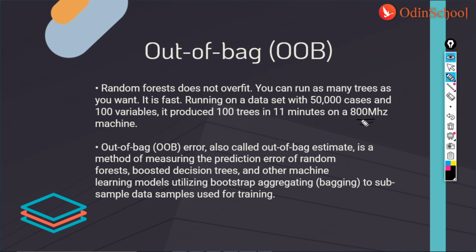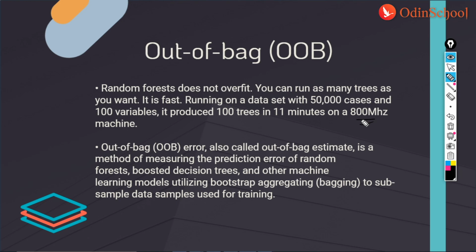Then out of bag error, also called out of bag estimate, is a method of measuring the prediction error of random forest. Here we also have boosted decision trees and other machine learning algorithms that use bootstrap aggregating to subsample the data used for training. Right, guys? So this is what we mean by OOB. Based on all the positives, the fallbacks, and the case studies we've discussed, I hope you have understood how to build a model.